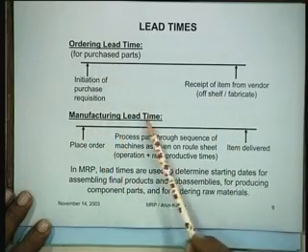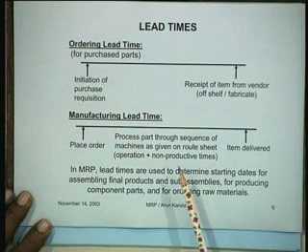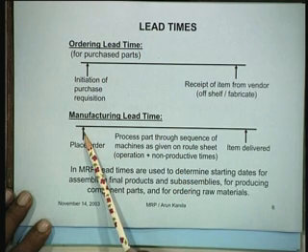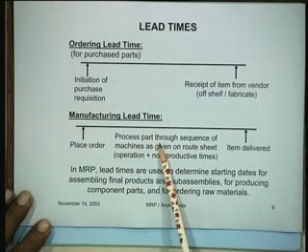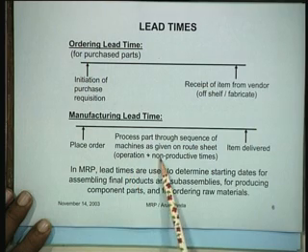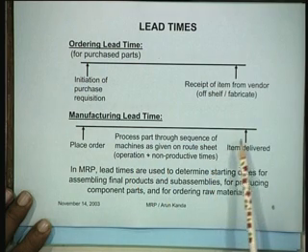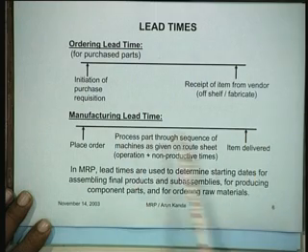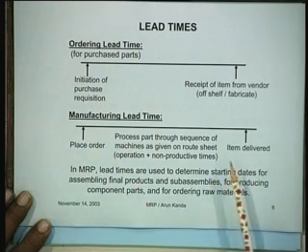Similarly, in a manufacturing situation, you place an order at this point of time internally for manufacturing something, and then you process the part through a sequence of machines as given on the route sheet, operation plus non-productive times, and the item is delivered to you here. So this difference is the manufacturing lead time.